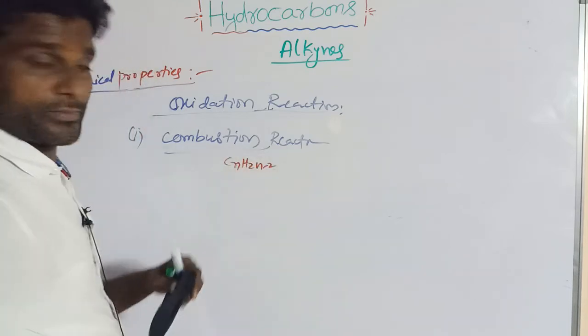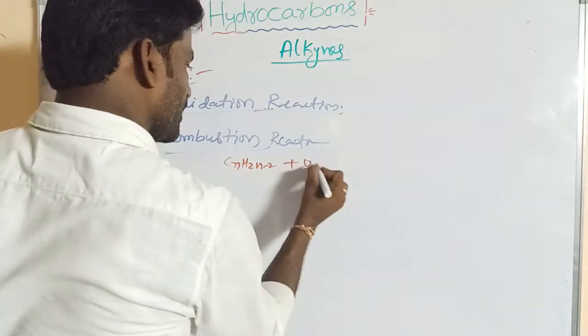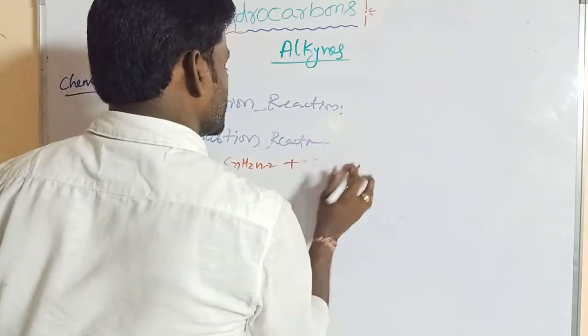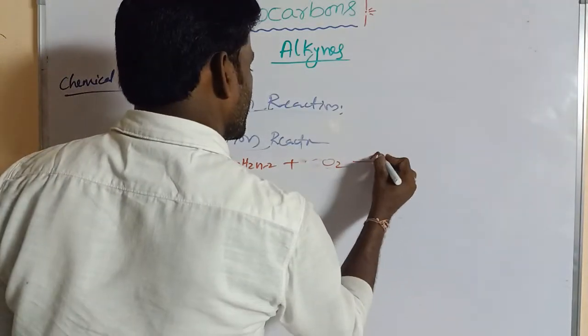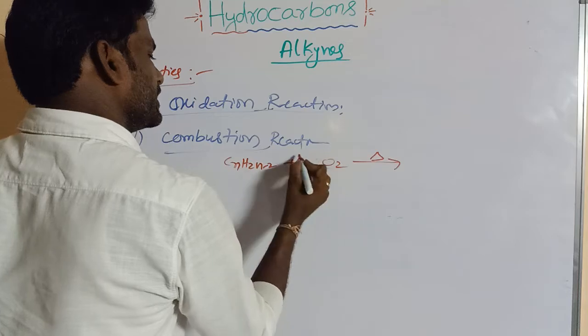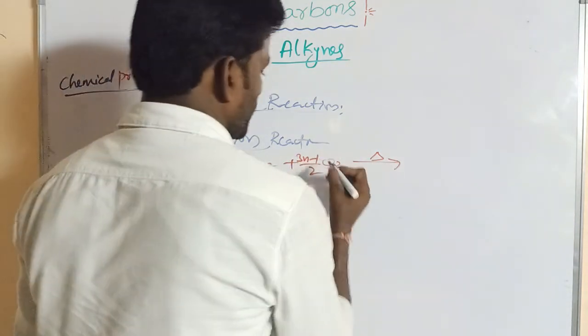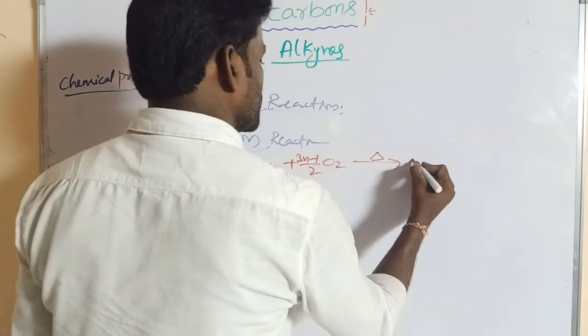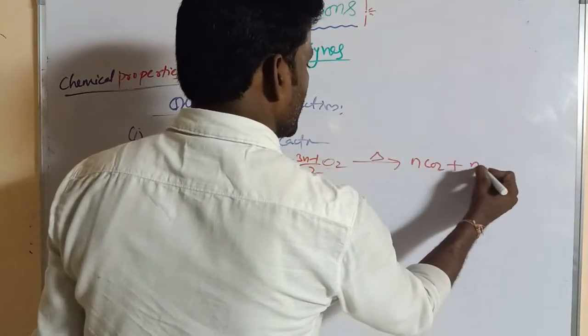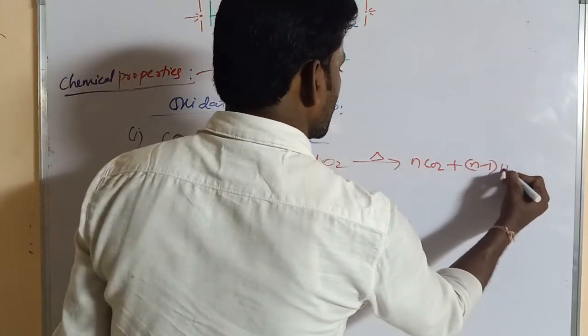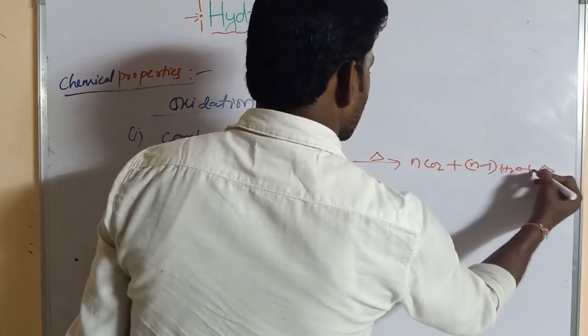CnH2n-2, which is treated with oxygen. So here we can take (3n-1)/2 O2, which can give nCO2 and (n-1) H2O and a large amount of heat.